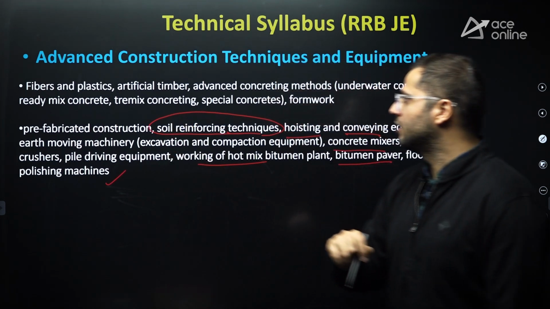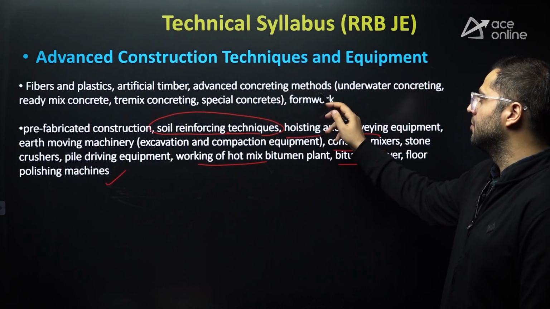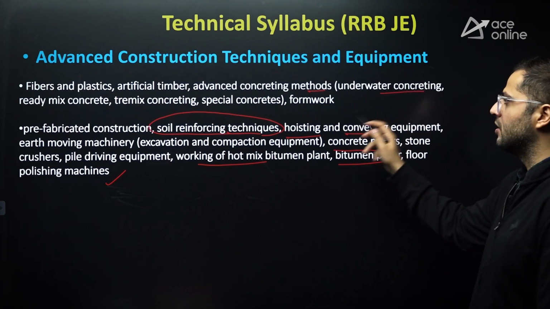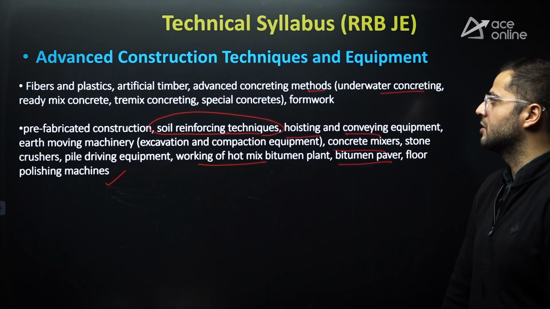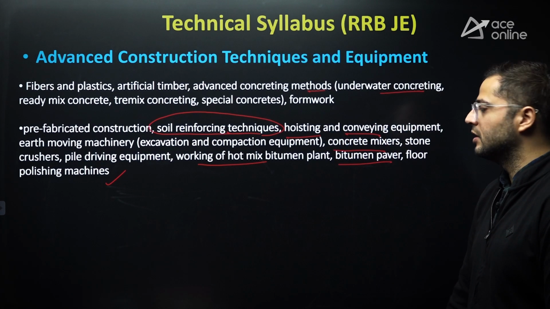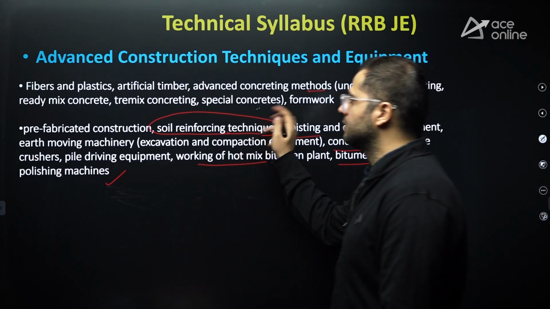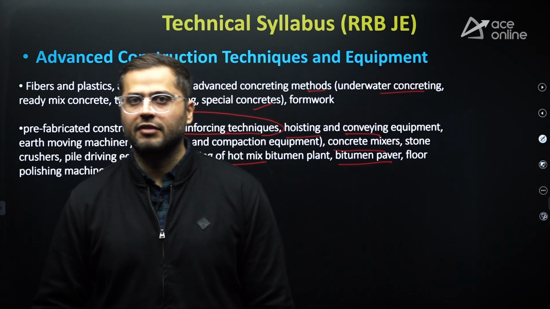After that, over there also, fibers and plastics, artificial timber, advanced concreting methods, underwater concreting, ready mix concrete, tremie concreting, and special concrete works and form work. Some of the parts are also covered in concrete technology, but here they have mentioned it two times.